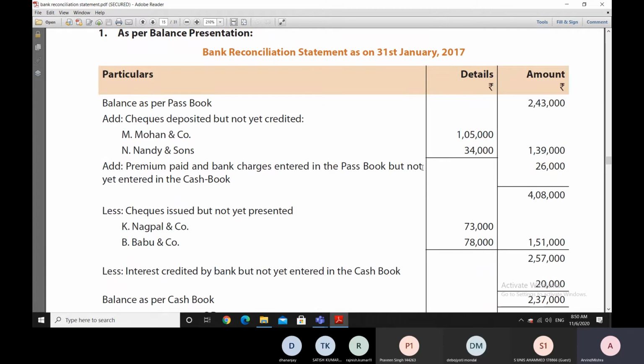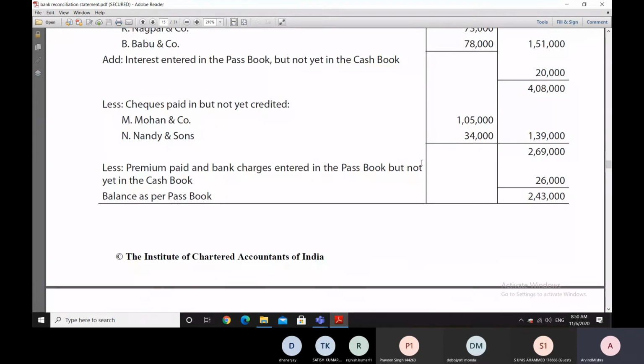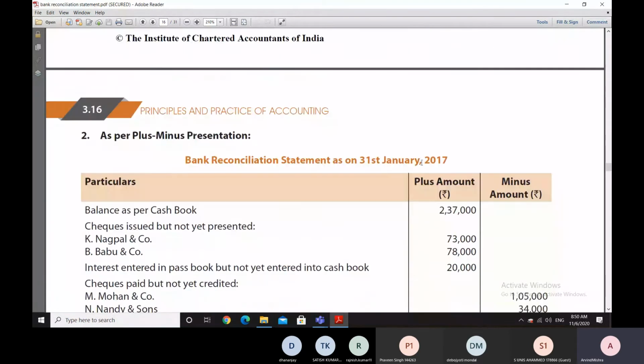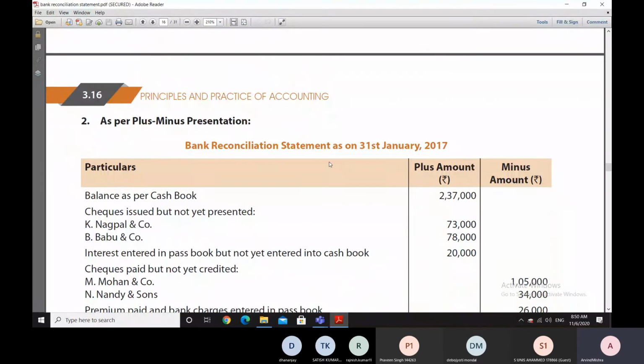Now let us go towards the next type of representation for the same thing, and that is called the plus minus representation or plus minus presentation.